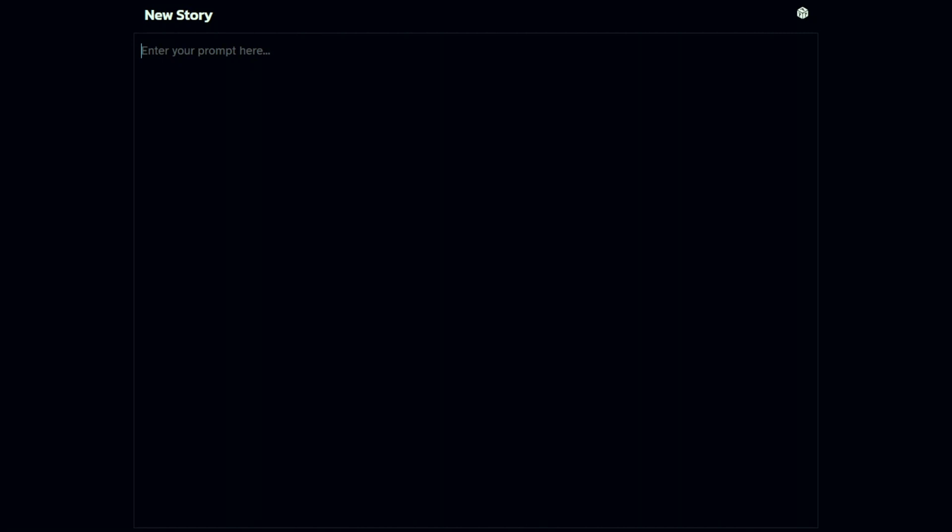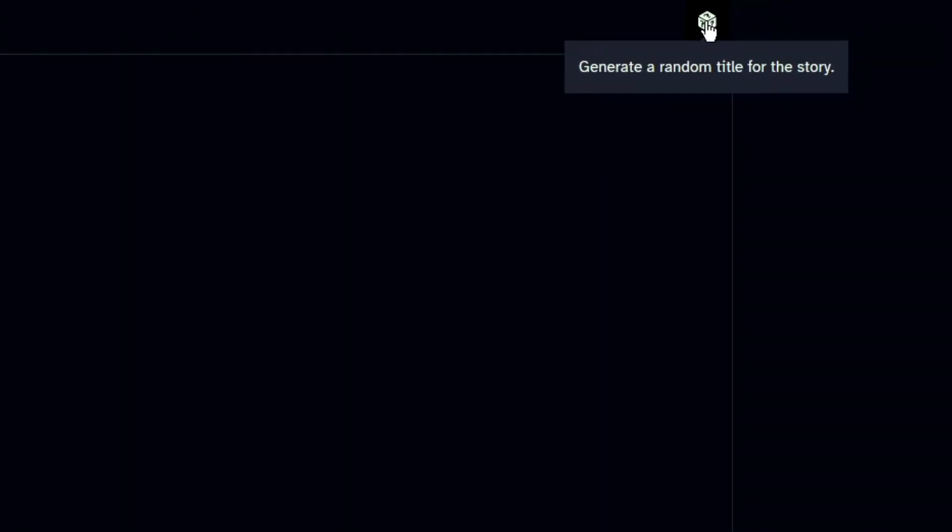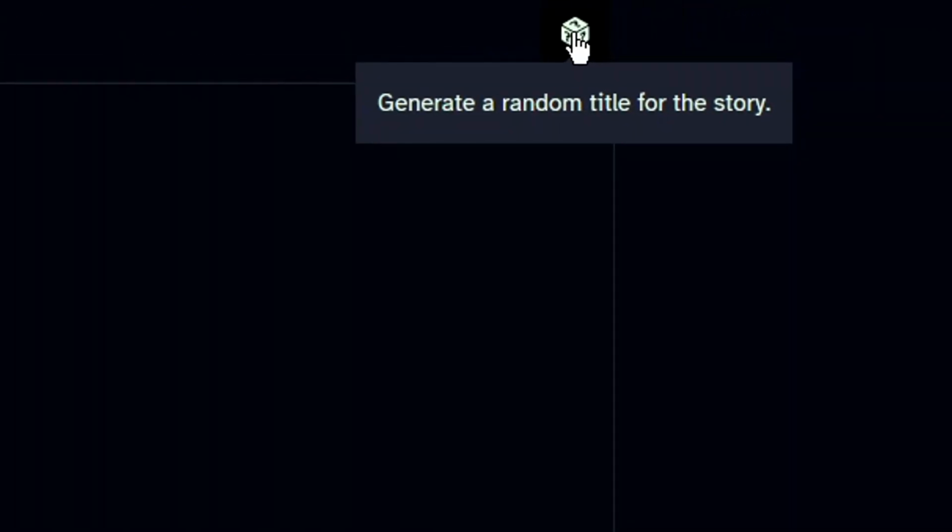But don't panic. If you don't know what you want to have an adventure about, the AI can help you with the process of even thinking up ideas. This button here will allow you to generate a random title for the story. If you're stuck, click this button to get some ideas. It took some time to get something that I wanted, but eventually this came up. Okay, we now have our title.